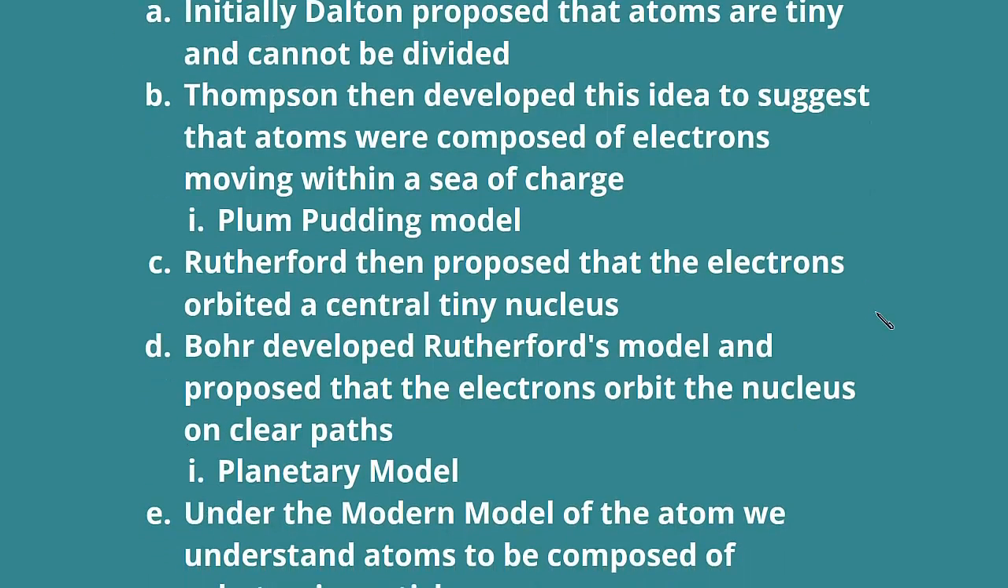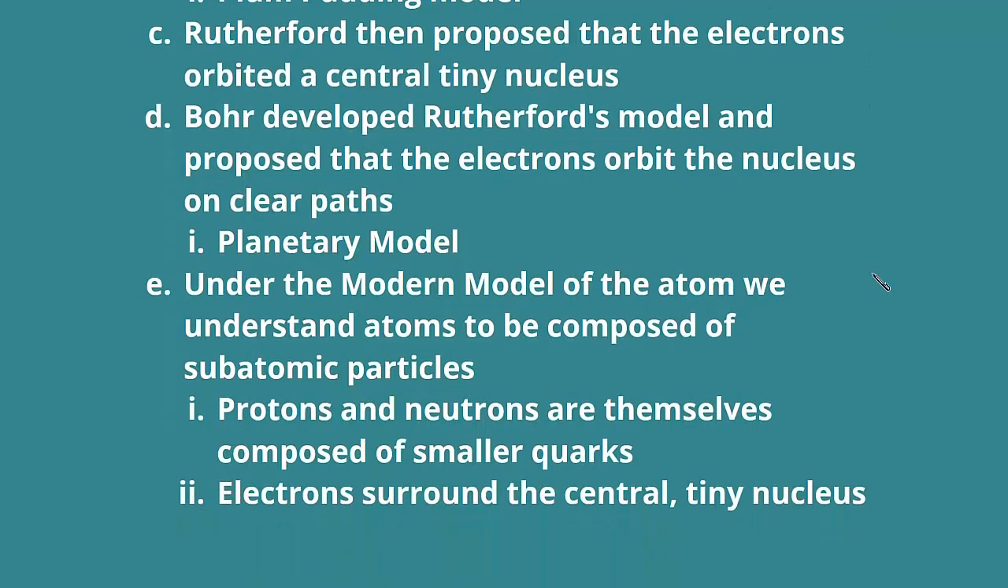Rutherford then proposed that the electrons orbited a central tiny nucleus, and Bohr developed Rutherford's model and proposed that the electrons orbit the nucleus on clear paths. This was Bohr's planetary model. Under the modern-day model of the atom, we understand atoms to be composed of subatomic particles. These particles are protons, neutrons, and electrons. The protons and neutrons are themselves composed of smaller quarks, and the electrons surround the central tiny nucleus.